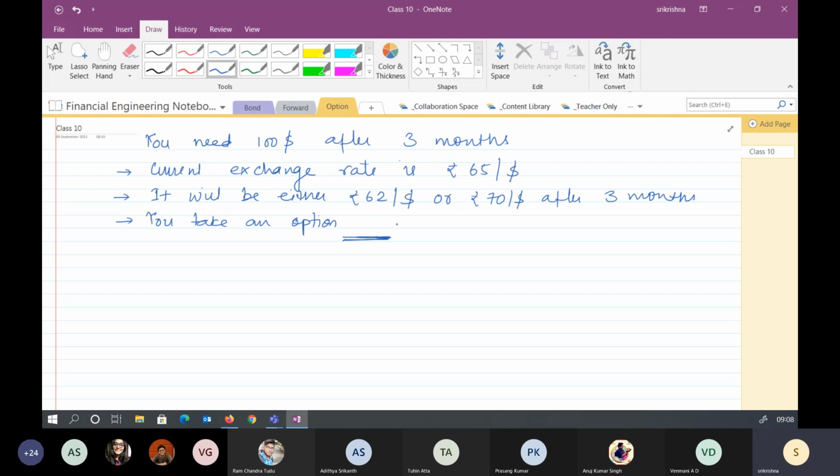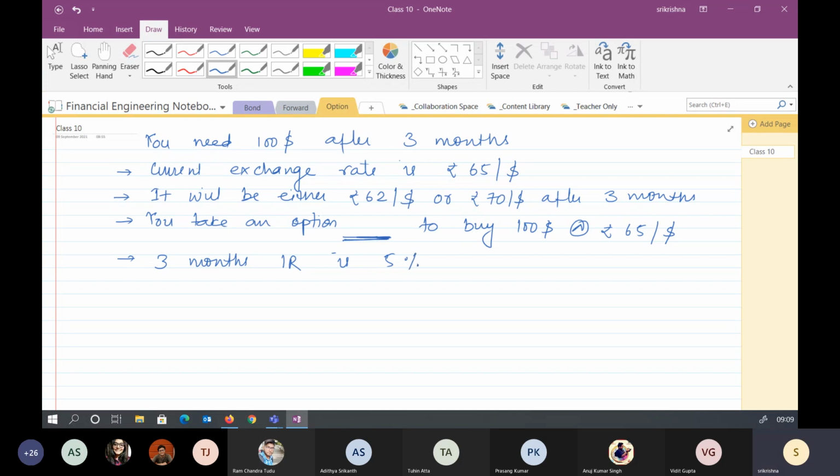So you take an option with an agent to buy $100, again at the exchange rate of 65 per dollar. One more thing: for simplicity we assume that the 3 months risk-free interest rate is 5%.